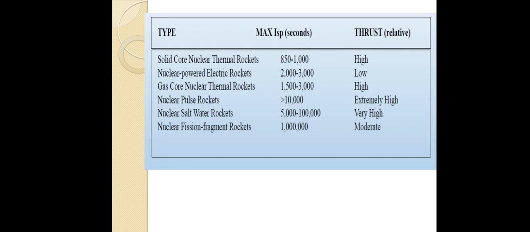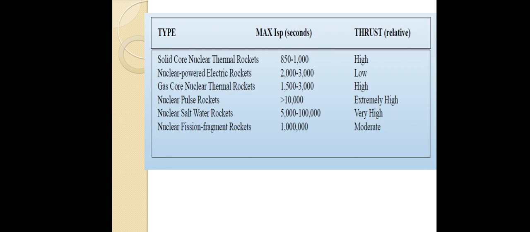Okay, obviously you know the reason. In outer space we don't want higher thrust, particularly when you use a nuclear-powered electric rocket. For example, in ion rockets we use xenon as a propellant. We take one atom, ionize it, and then accelerate it through a compartment. So it gives very low thrust, and at the same time it gives a higher specific impulse.